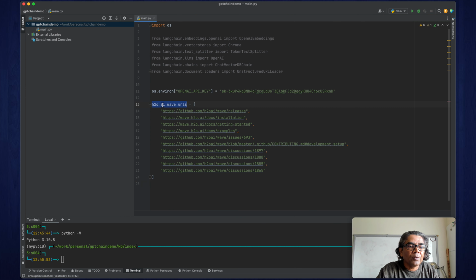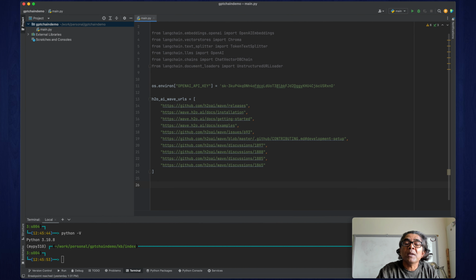Here is the H2O AI Wave URLs list, which has a collection of all the URLs. Please make sure that you do not get a 404 error. If you get a 404 error while accessing any of these URLs, you are going to get an error in your application and you will not be able to create the embeddings for your source content.